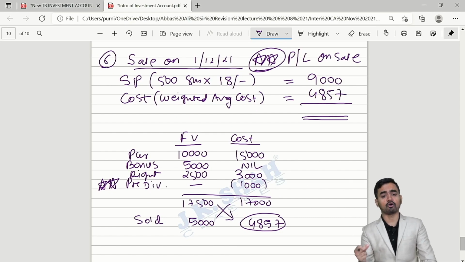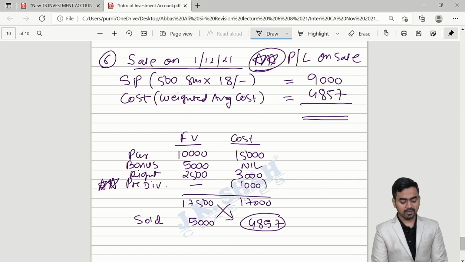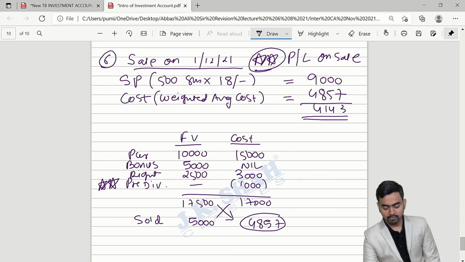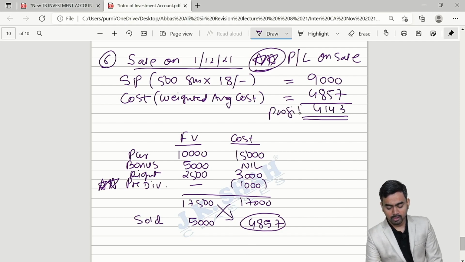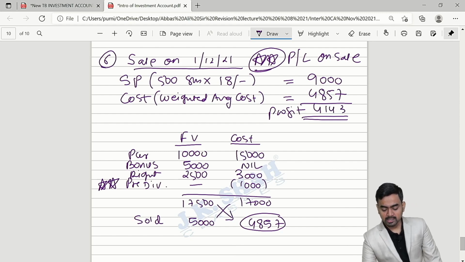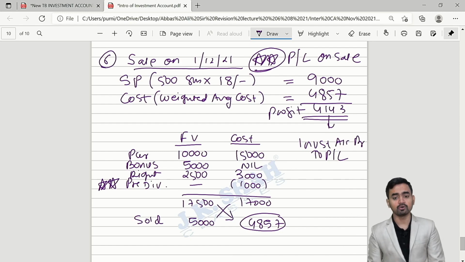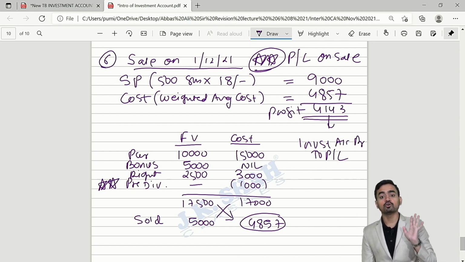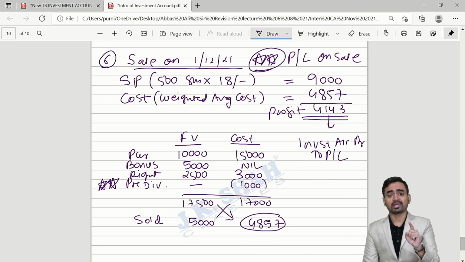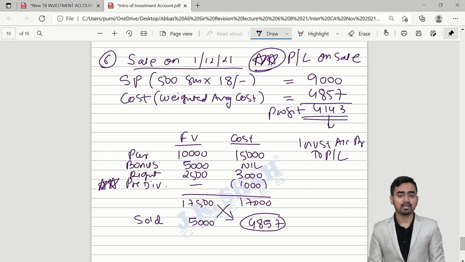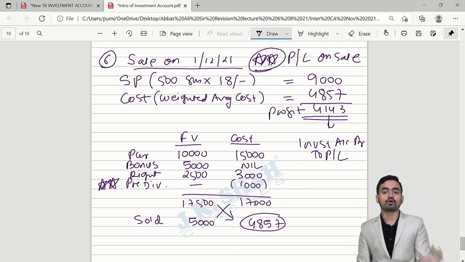Is it clear? So here I am writing 4,857. Children, the cost is 4,857 and sold it for 9,000. So there is a profit of 4,143. This is the profit which will go to the profit and loss account, and investment value decreased, hence investment debit to P&L. So do not forget to calculate profit or loss when the sale transaction is given, and in the absence of information follow weighted average.